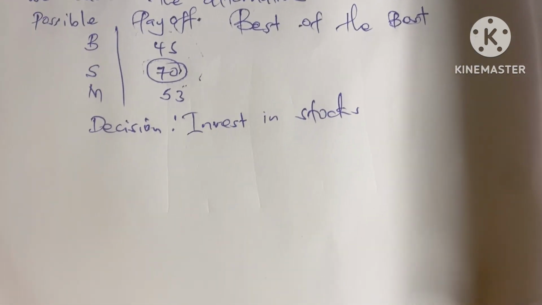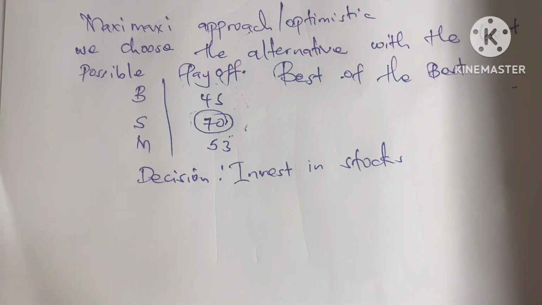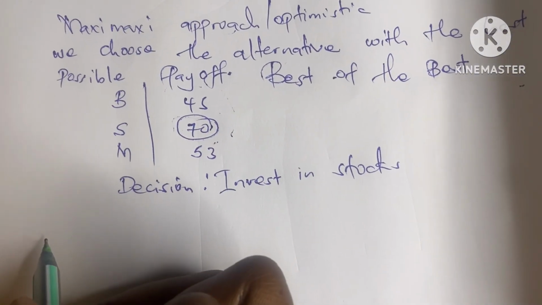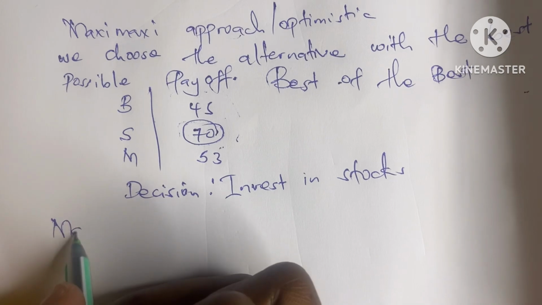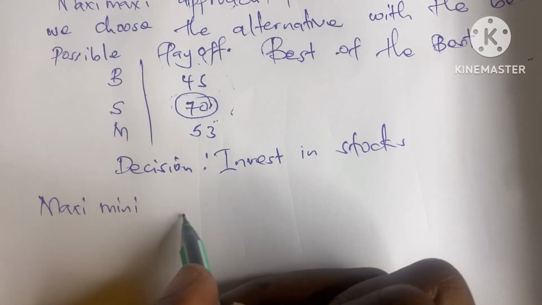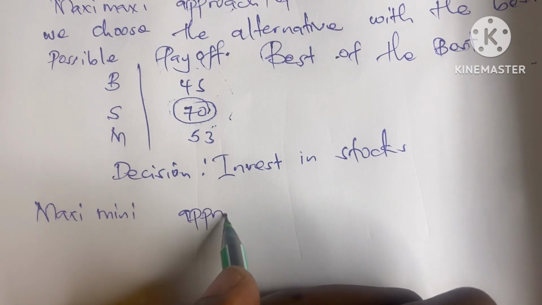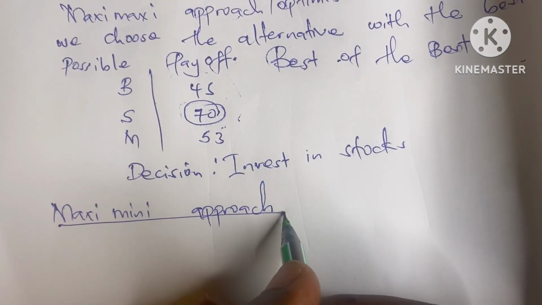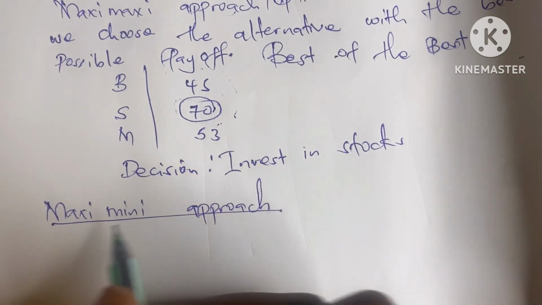Then the next approach is the Maximin approach.